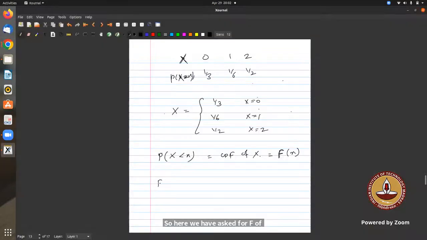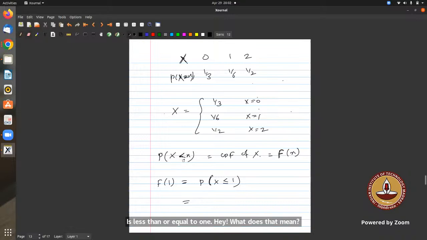So F of 1 is the probability that x is less than or equal to 1. Is it less than or equal to 1, or less than 1? Less than or equal to 1: P of x equals 0 plus P of x equals 1.